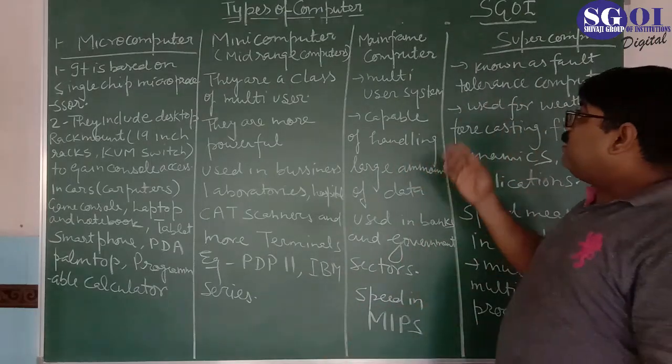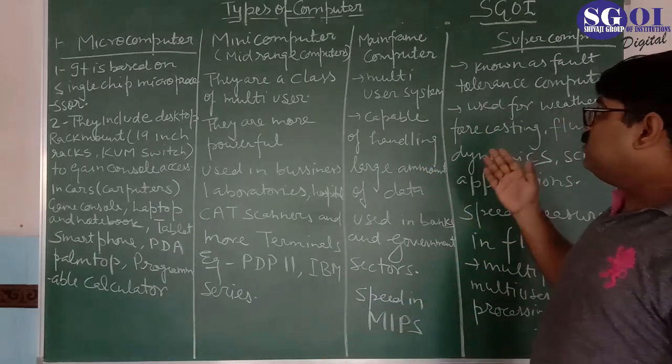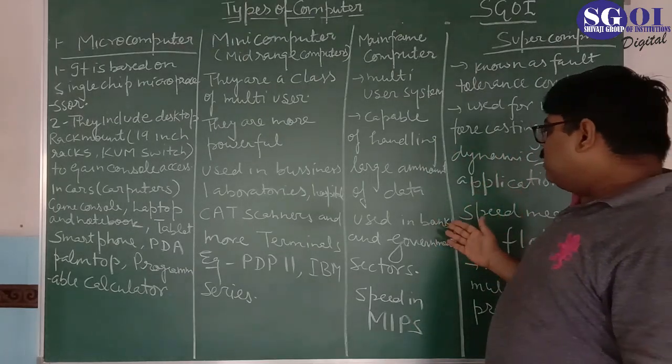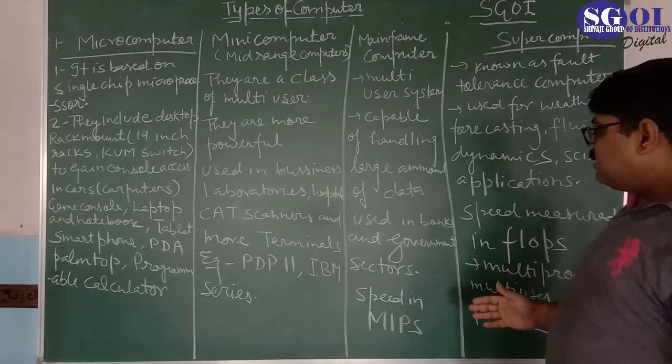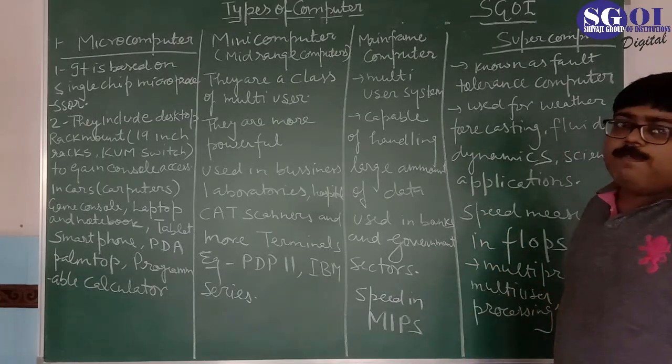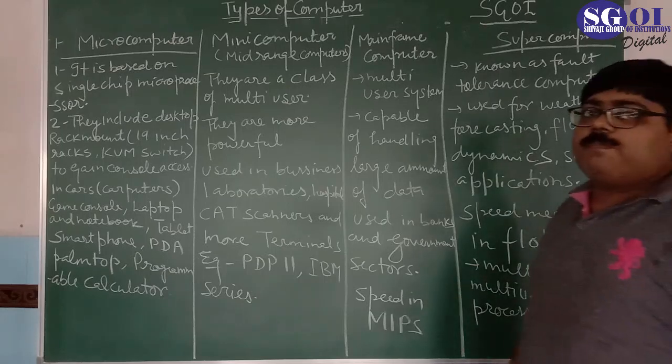Then we understand mainframe computers. They are multi-user systems capable of handling large amounts of data, used in banks and government sectors, and we measure the speed in MIPS, that is million instructions per second.